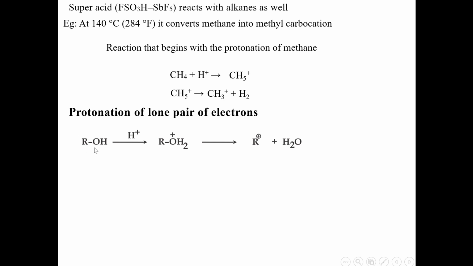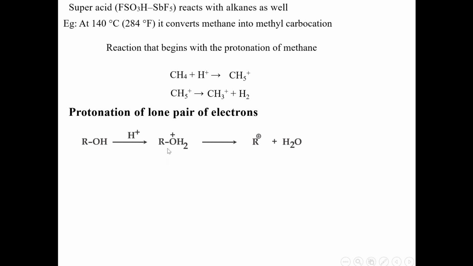It has two sets of lone pair of electrons, and this lone pair gets protonated in the presence of an acid. Once the hydrogen is added to this oxygen, the divalent oxygen becomes trivalent, and its capacity to bond is only 2 and it has 3 bonds. That's why it becomes positive.